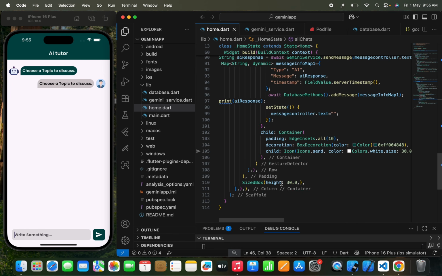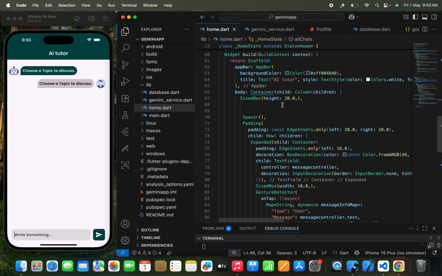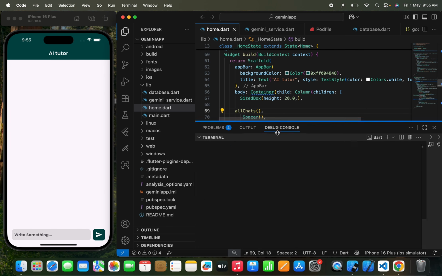Now we just need to call our all chat function, and let's hot restart the app.